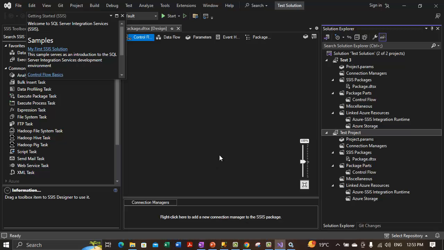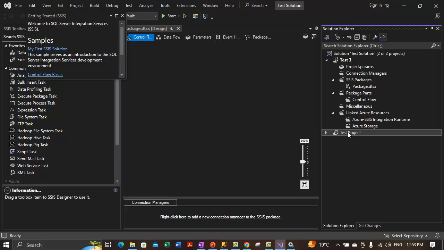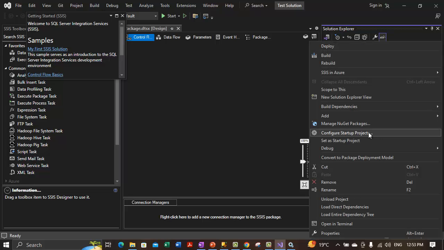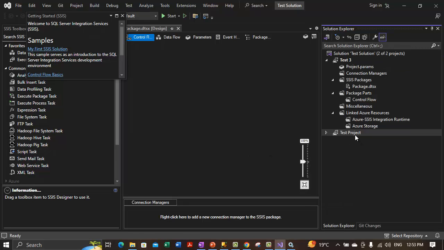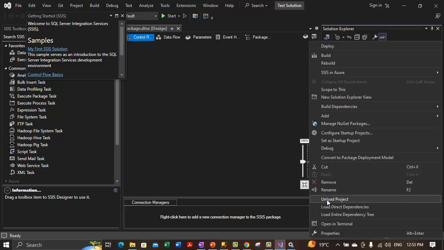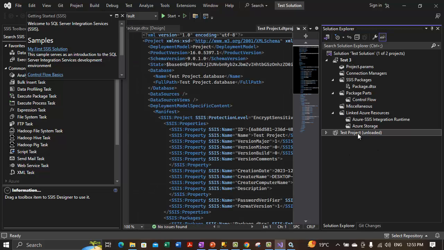So we have just added test project to this solution. So let me show you how you can remove the project from a solution. So in order to remove, suppose if we want to remove the test project from here, we need to right click on that test project, and there's an option to unload project from here. So right click on the project, select the unload project option to remove the project from a solution. So I've unloaded the project, so it is showing as unloaded, although it is added.